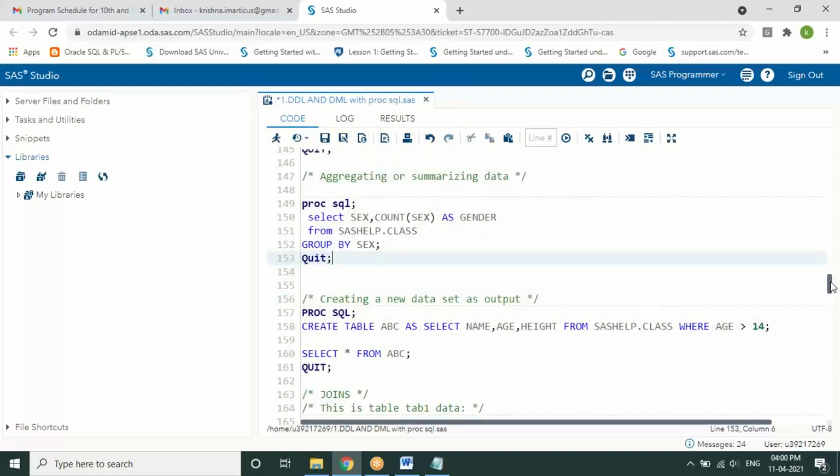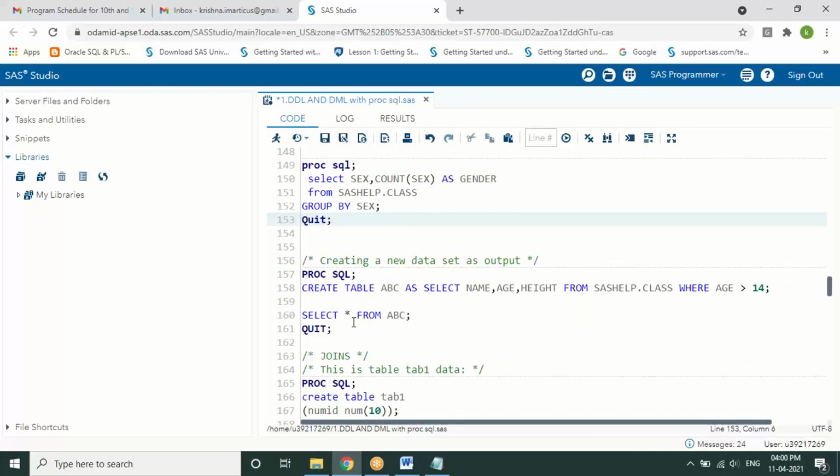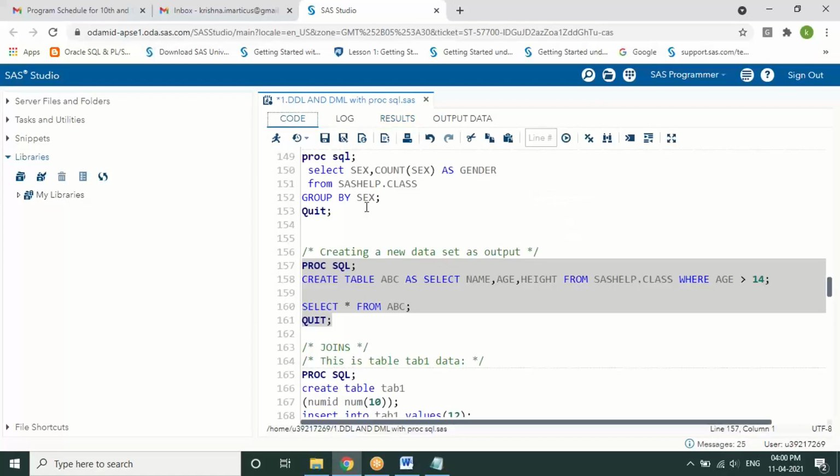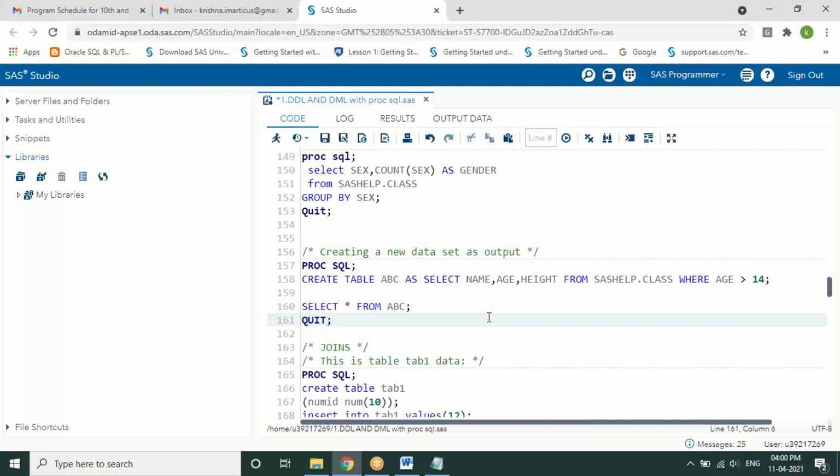Okay. So one more example, like line number 157. Already we have created a table with only a few columns. Even using a condition we can create a table. So create table name as select few columns from the table where condition again. So only those particular values can be created for the new table. So either only the columns or along with the data, we can write a condition like this.